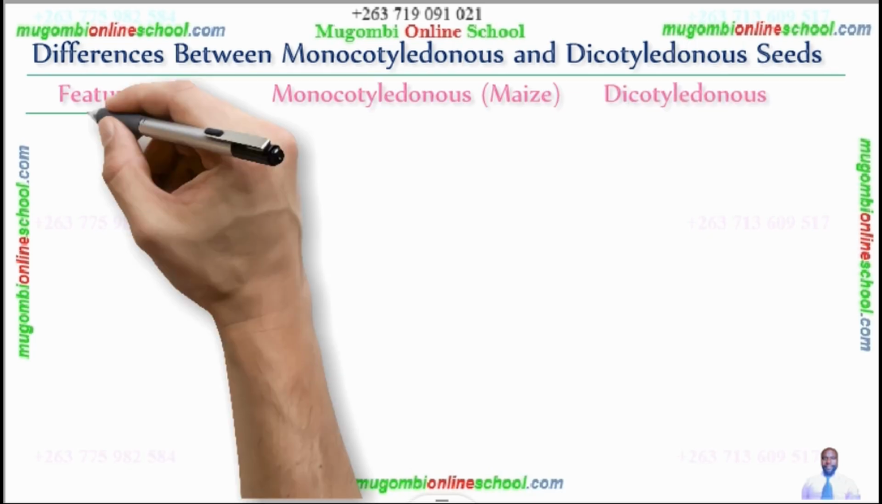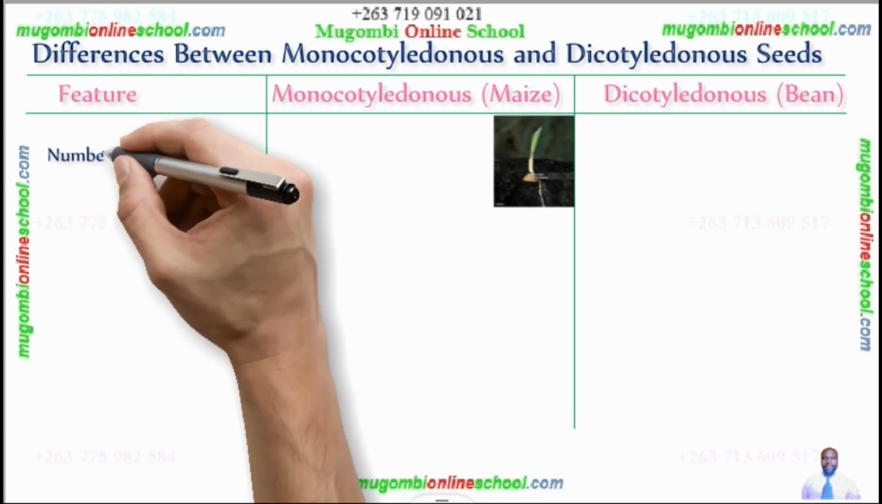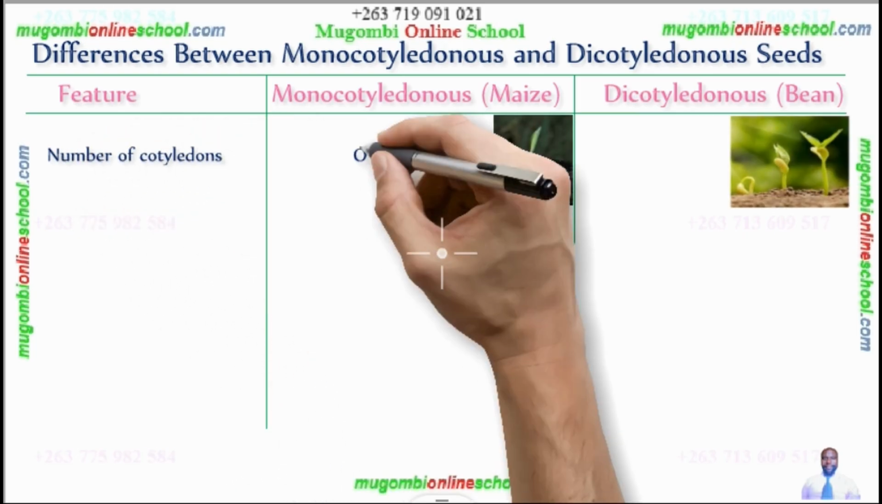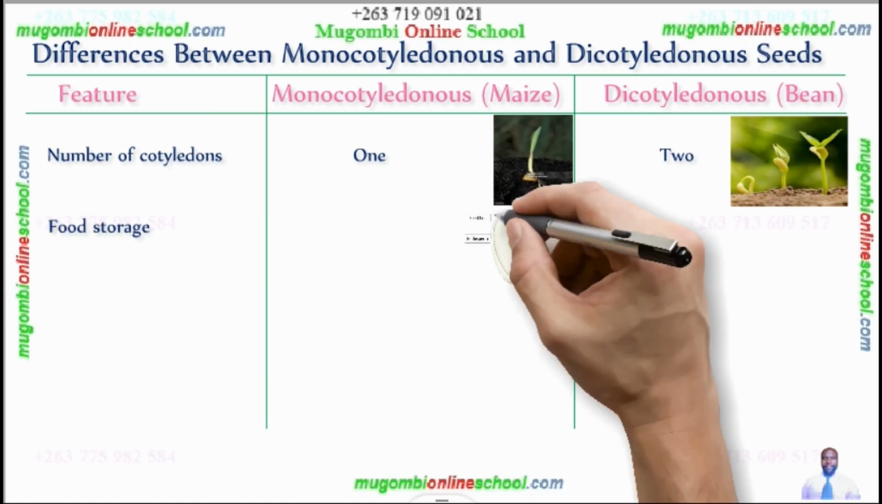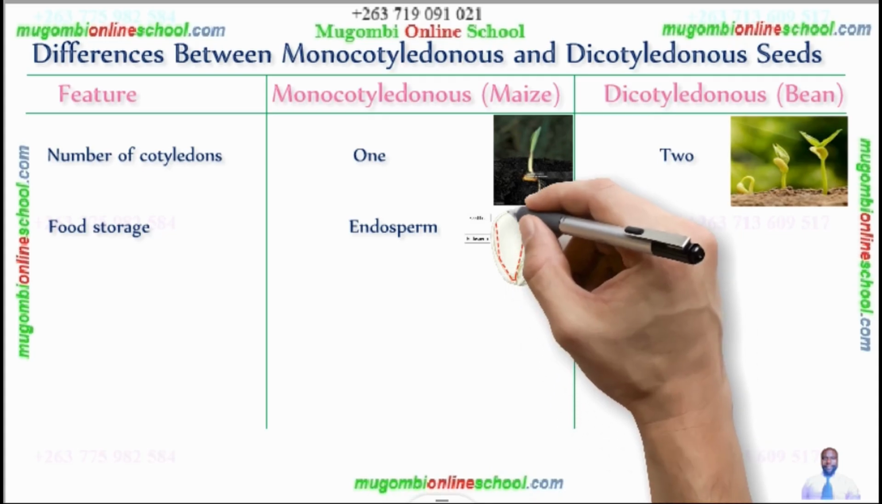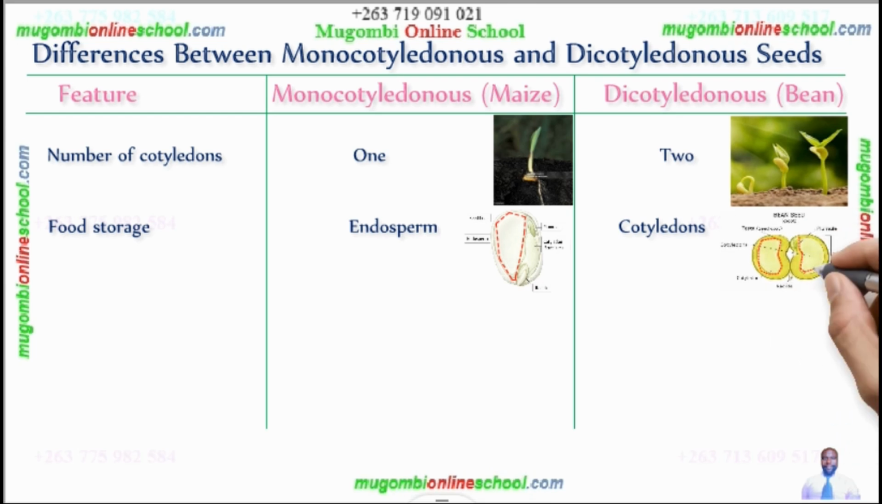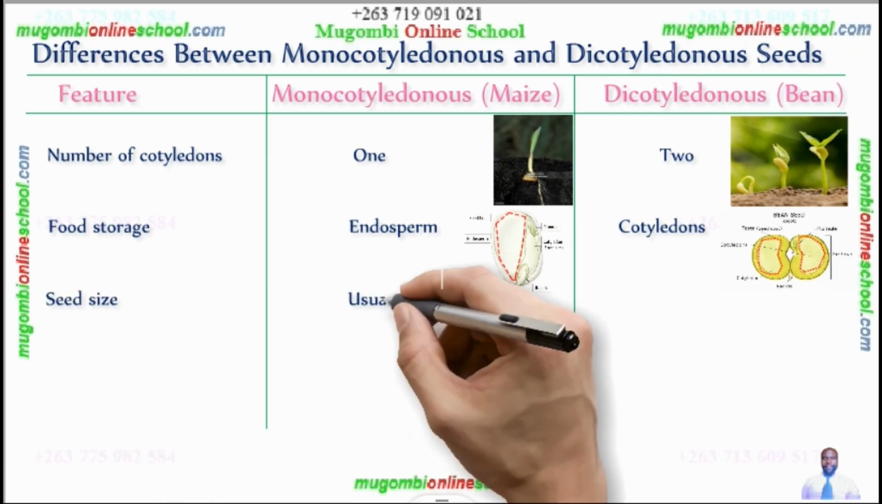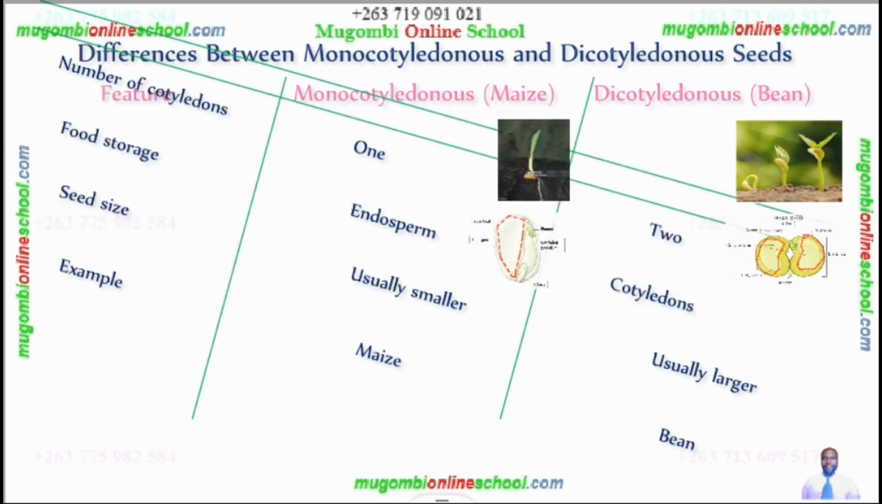Differences between monocotyledonous and dicotyledonous seeds. We are going to explain feature by feature. The number of cotyledons: in maize, we have got one, and in dicotyledons, we have got two. Then food storage: in monocotyledons, it is stored in the endosperm, and this is where the endosperm is located. In dicotyledons, food is stored in the cotyledons, and remember, dicotyledons do not have endosperms. Seed size is usually small for monocotyledons and larger for dicotyledons. Examples include maize for monocotyledons and beans for dicotyledons.